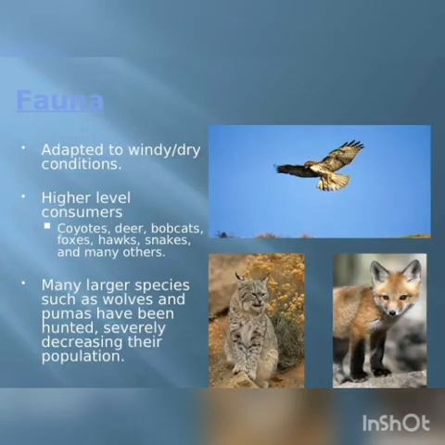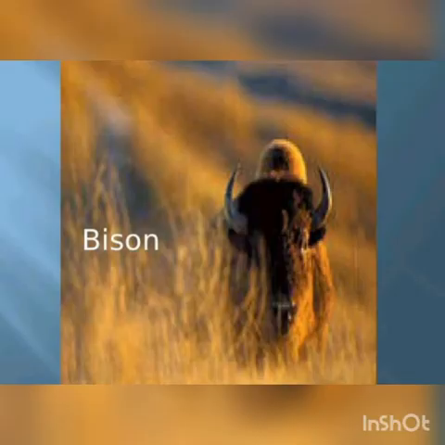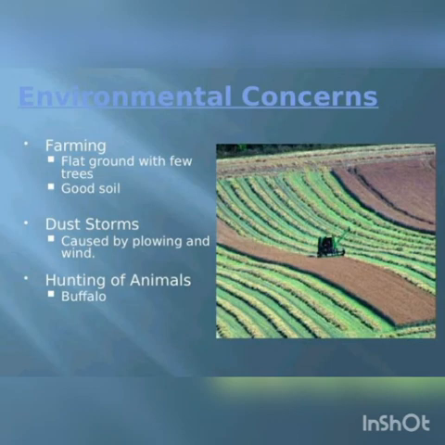Higher level consumers: many larger species such as wolves and pumas have been hunted. Here is a picture of rabbits, hares, and prairie dogs. Here is a picture of bison. Environmental concerns: farming, since it's flat ground with few trees and has good soil. Dust storms are caused by plowing and wind. Hunting of animals. Now, what are velds?